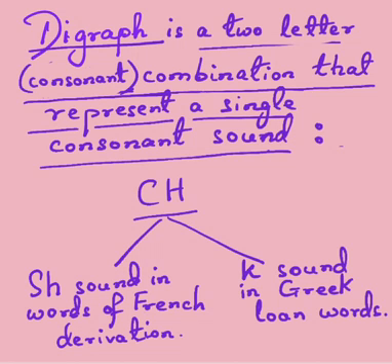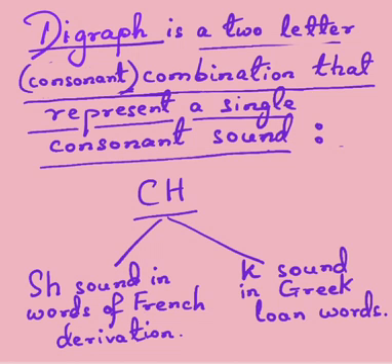The other two sounds have been shown in this chart. The combination of the two consonant letters CH can produce the sound of sh or k.